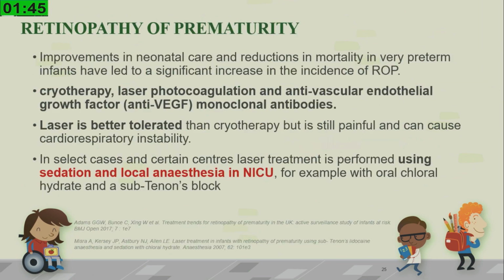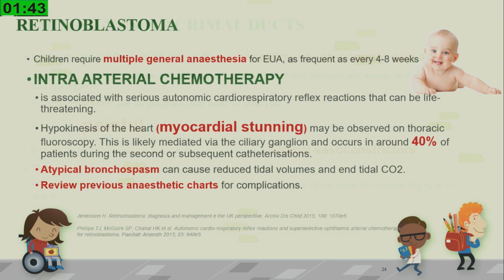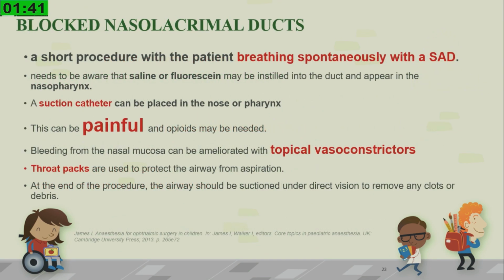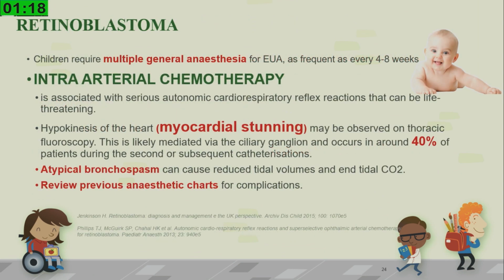Bleeding from the nasal mucosa can be ameliorated with a topical vasoconstrictor like Otrivin or Nasivion. This will prevent postoperative dribbling and postoperative aspirations. We keep throat packs intraoperatively to protect the airway from aspiration. At the end of the procedure, the airway should be suctioned under direct vision to remove any clots and debris.